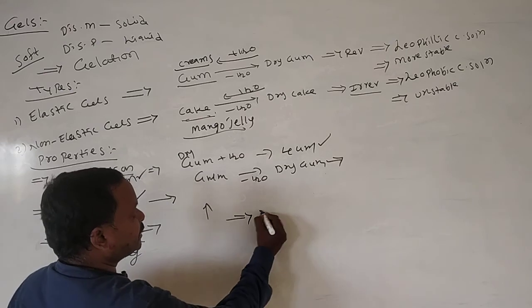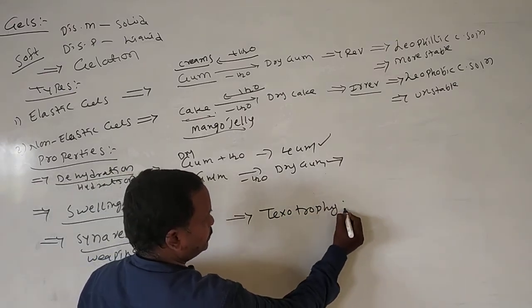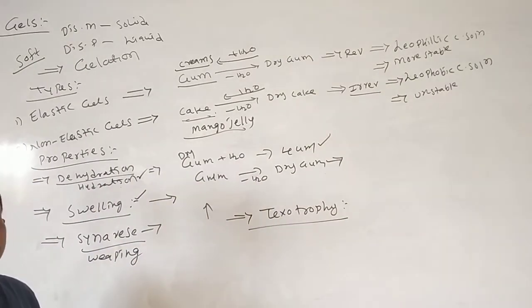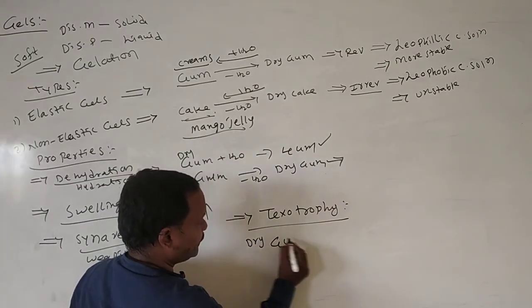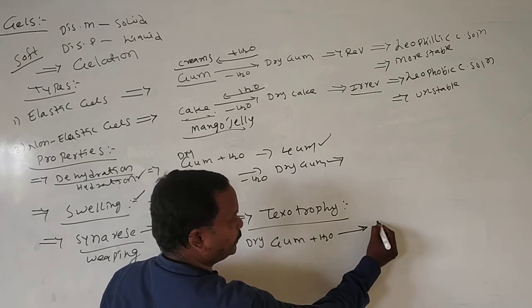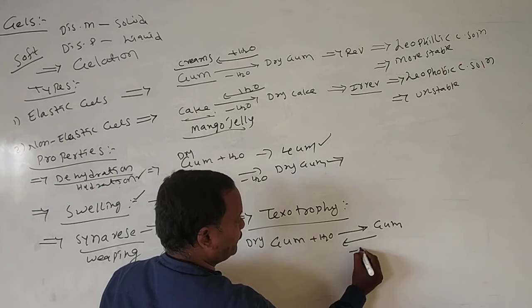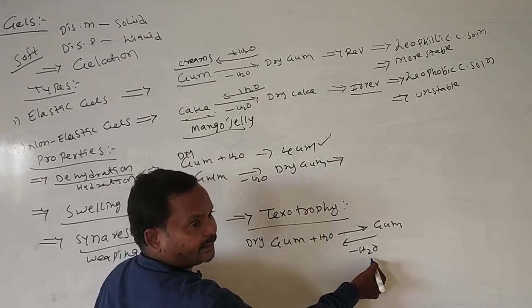In conclusion, thixotropy. Dry gum, by the addition of water, converts into gum. Gum converts into dry gum by the loss of water.